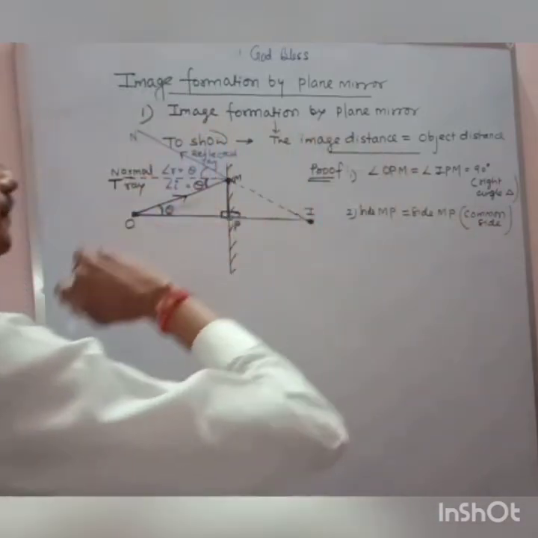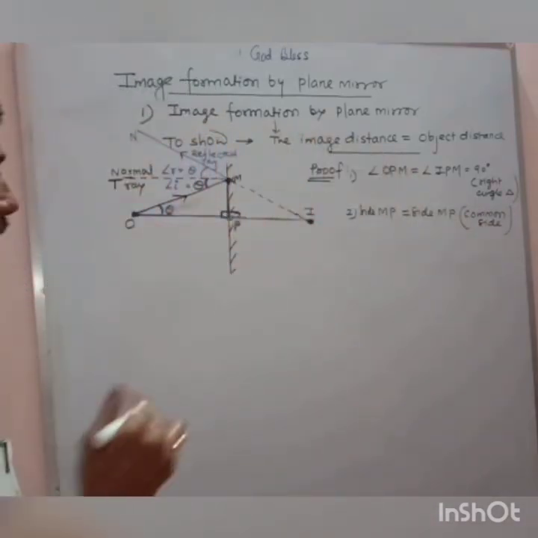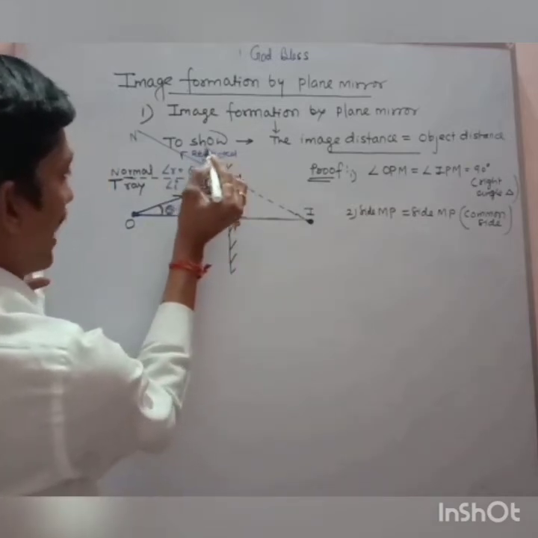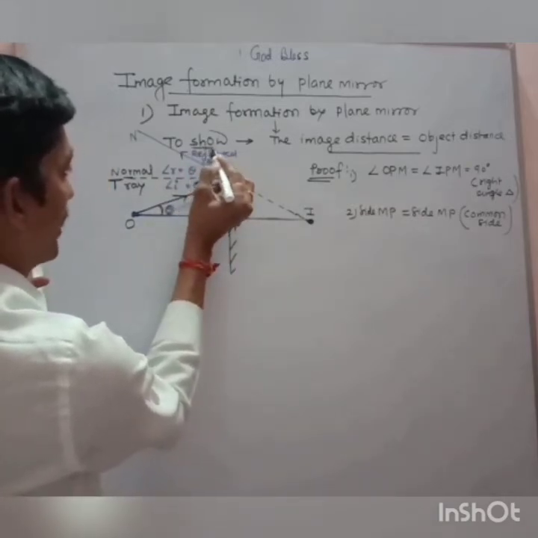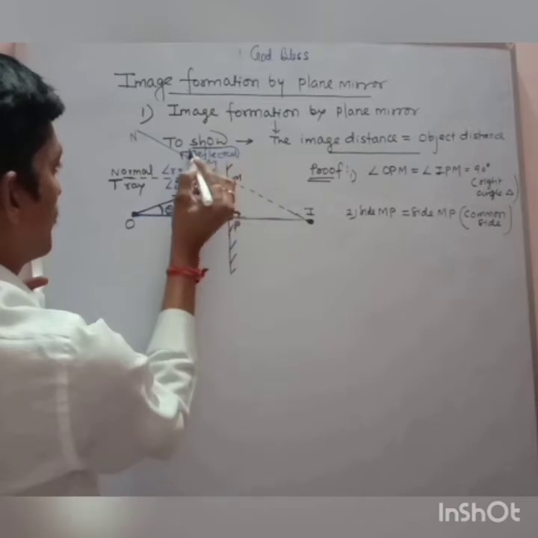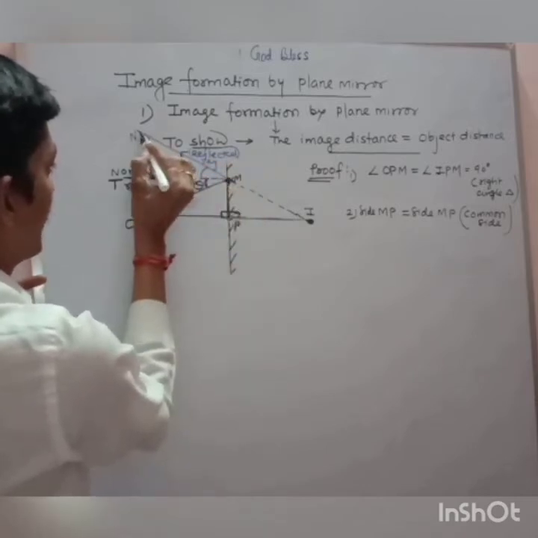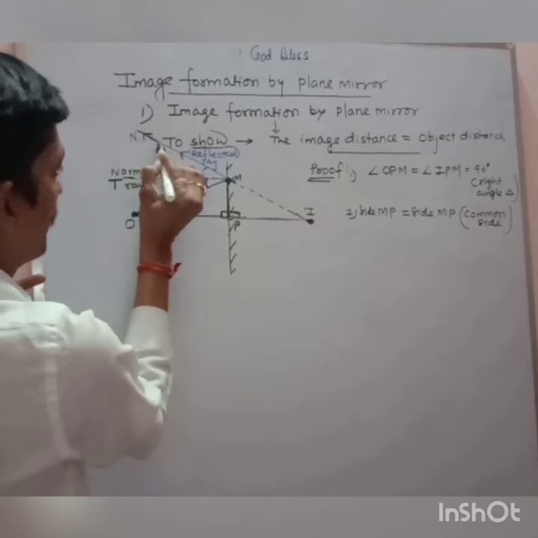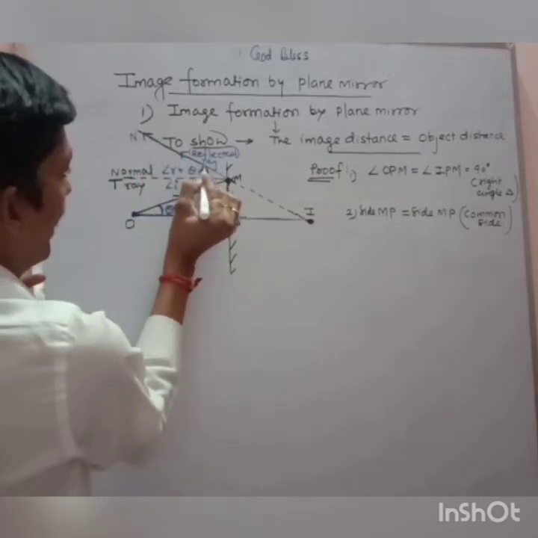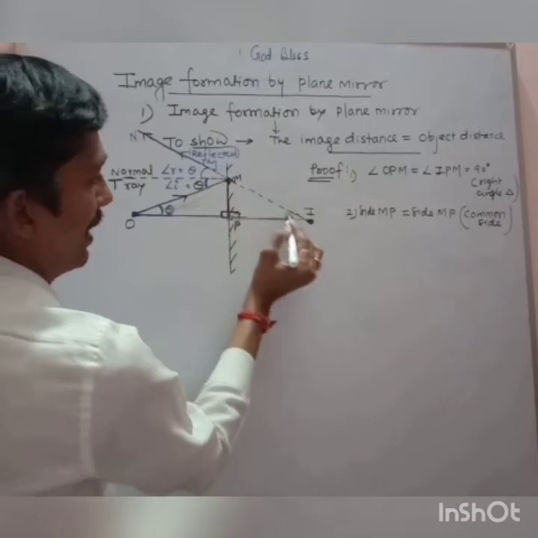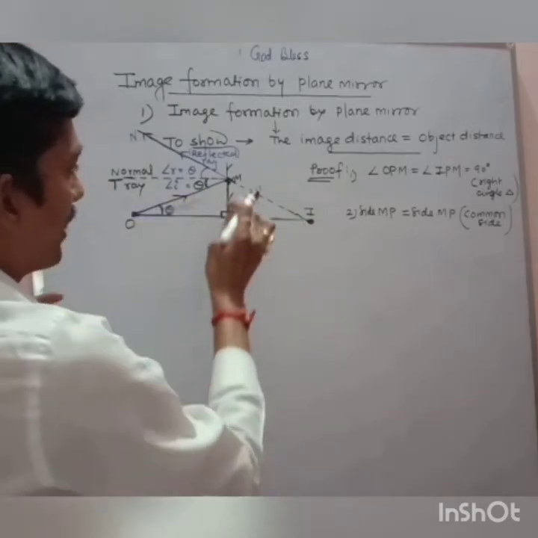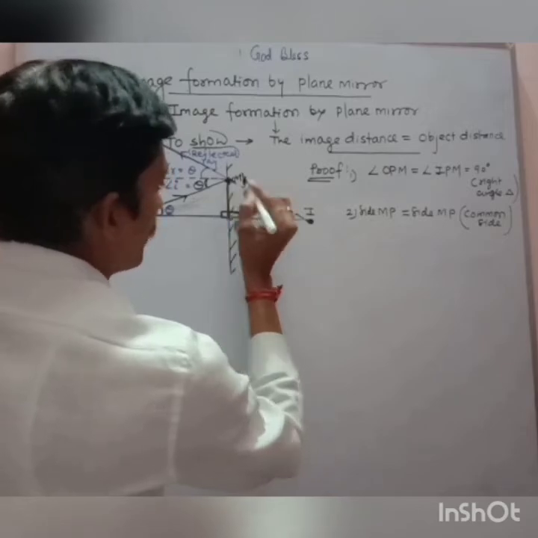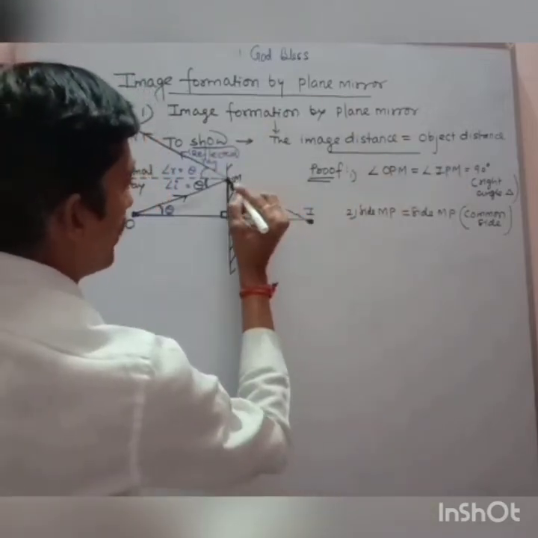Common side. Now my dear, if I draw, because this is the reflected ray, you see my diagram, this is the reflected ray. You can see here, this is the reflected ray, I am putting an arrow on that. Now this reflected ray is produced inside. So if it is produced inside, don't you think on this side also I can draw the normal like this?